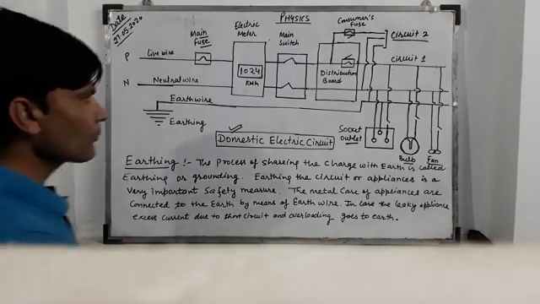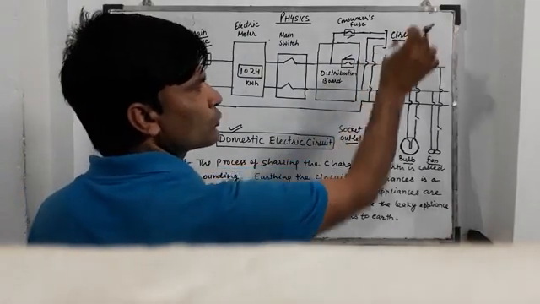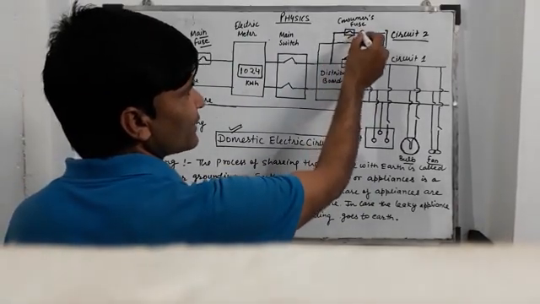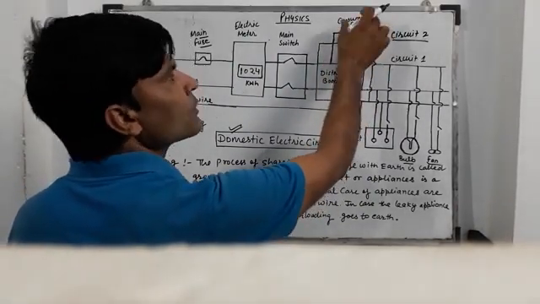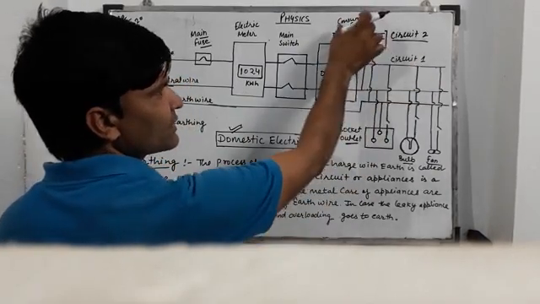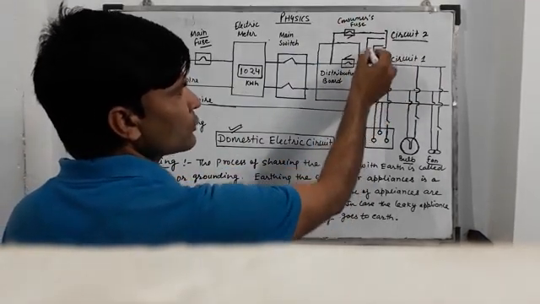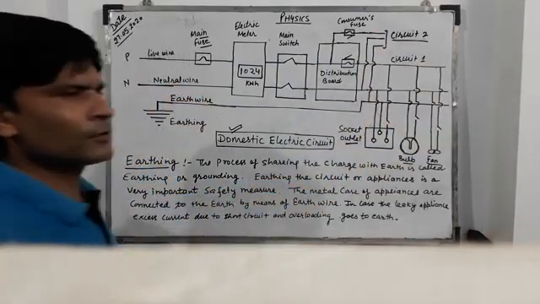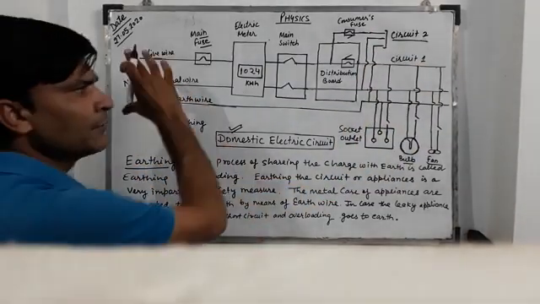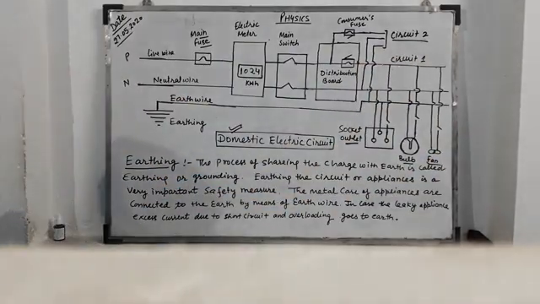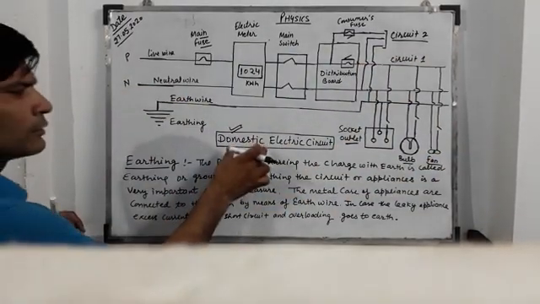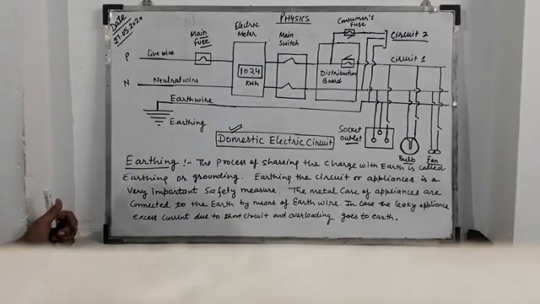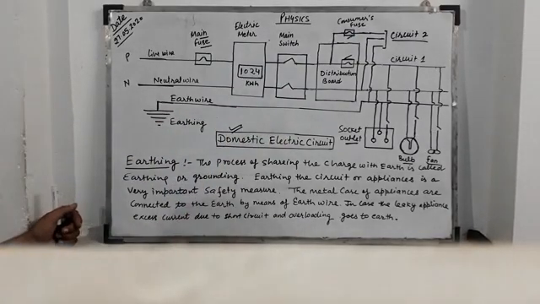Now circuit 2. For circuit 2, there is the live wire with the main fuse, meaning the consumer fuse, another neutral wire and a third earth wire. In this way we can give the distribution in a domestic electric circuit or in our homes.